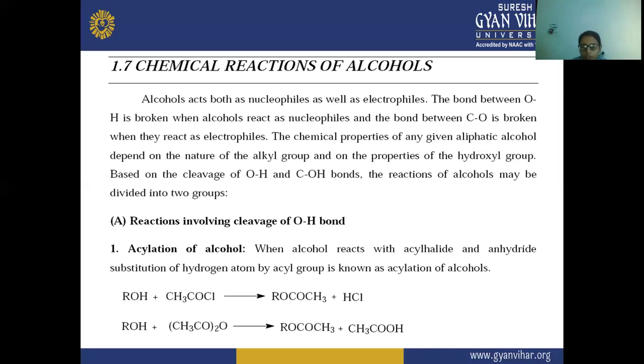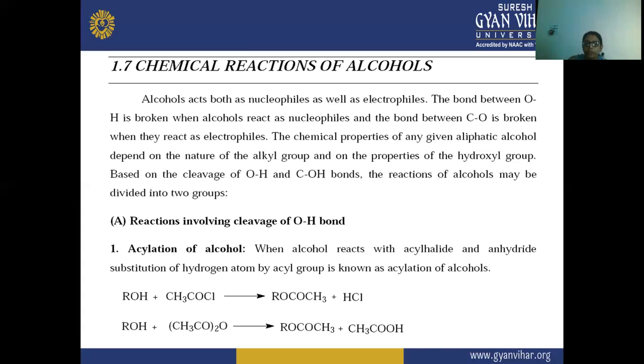So here the first reaction involves the cleavage of this oxygen-hydrogen bond. The first reaction is the acylation of alcohol. When the alcohol reacts with an acyl halide or an anhydride, the substitution of the hydrogen atom by the acyl group is known as acylation of alcohol.